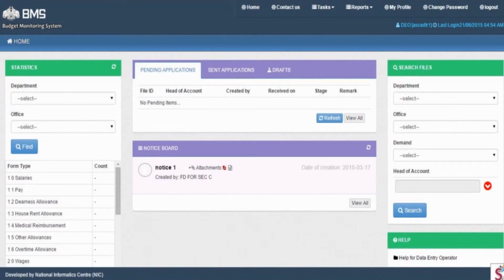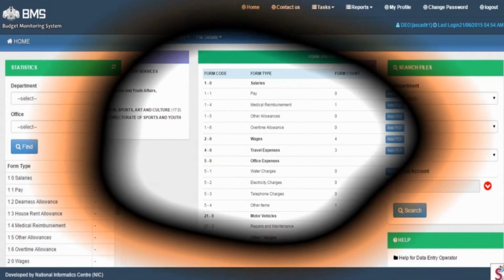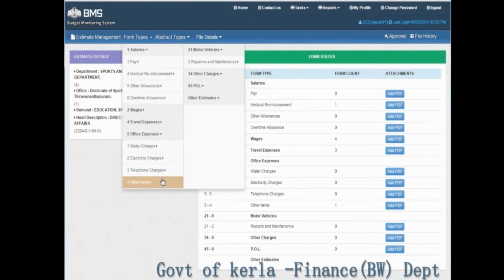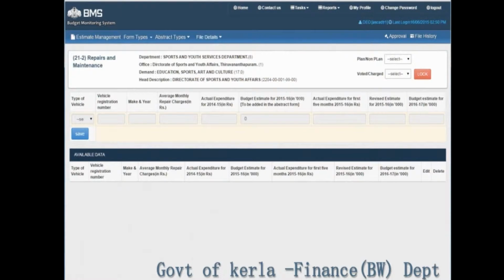In this episode, I am demonstrating how the data entry under repairs and maintenance form is performed. From the index page, select form types. Scroll down and select motor vehicles, repairs and maintenance. The repairs and maintenance data entry form is displayed.